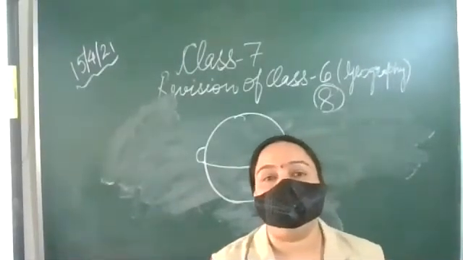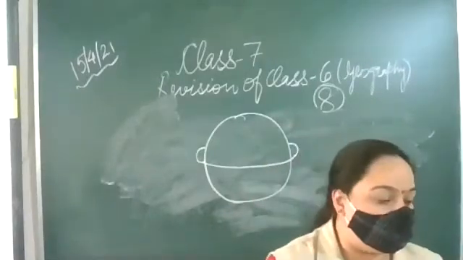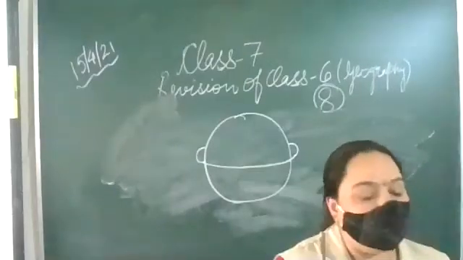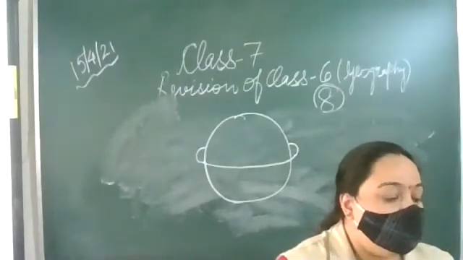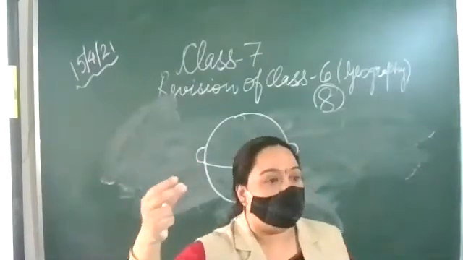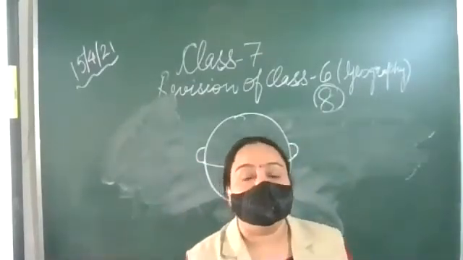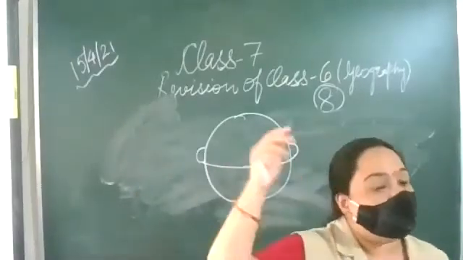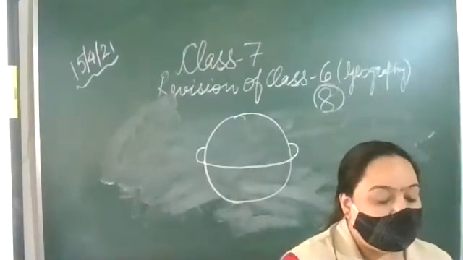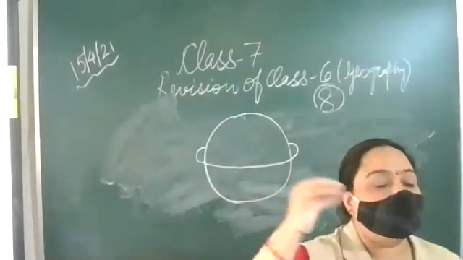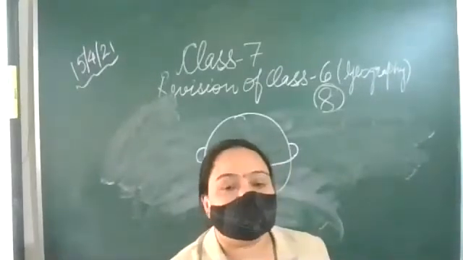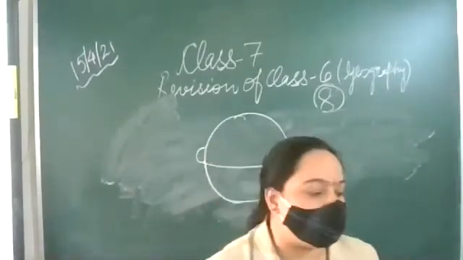Then comes another heavenly body that is called meteors. Meteors are also small pieces of rocks and sand in the solar system. When these small meteors come inside the Earth's atmosphere, they get burned up by the friction of the layers and the speed. They get burned up and they give out certain light. That is why we call them shooting stars. What is the name it is called? It is called a shooting star.